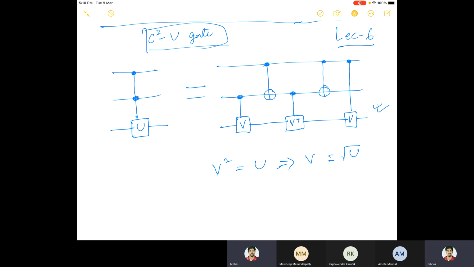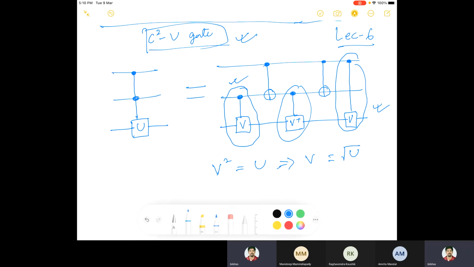So this is a controlled U kind of thing, which can be implemented using single qubit gates and CNOT gate. So the entire C square U gate, two control U gate, can be implemented using single qubit gates and CNOT gate. You can check this. This is a homework, just to check, because I discussed the Toffoli gate in detail. So this is just a homework.